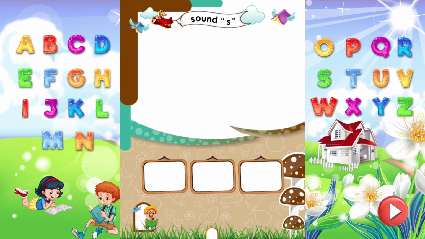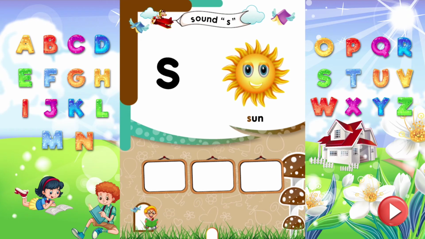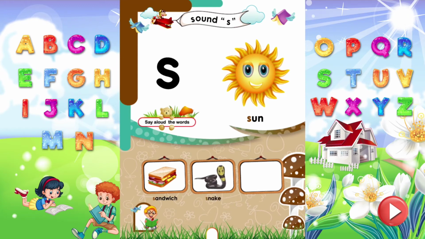Sound S. Dear kids, read the letter S. It makes sound S. Sun. Sun starts from the sound S. Say aloud more words that start from the sound S. S is for sandwich. S is for snake. S is for soap.